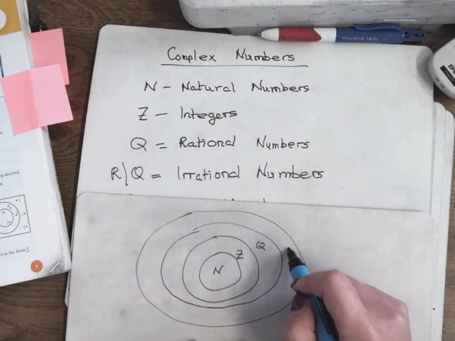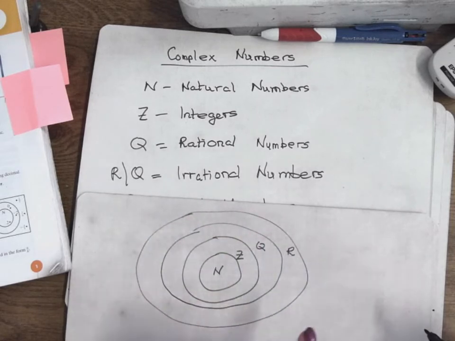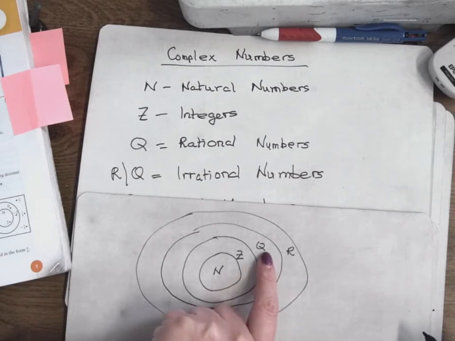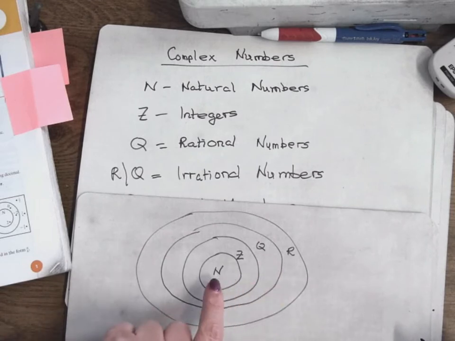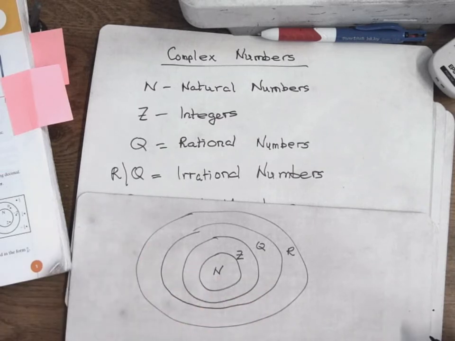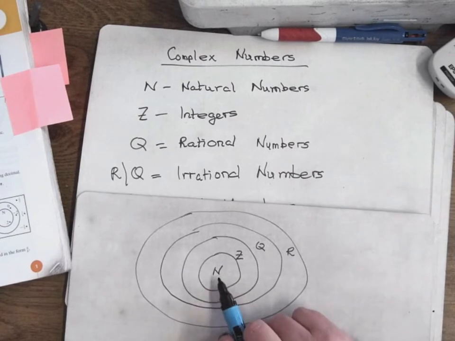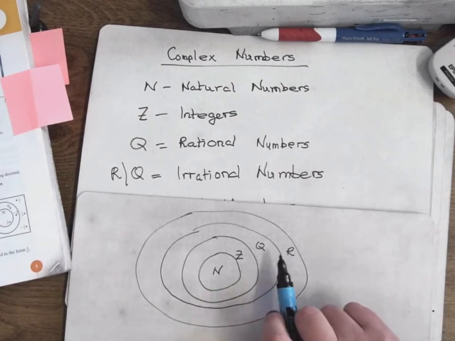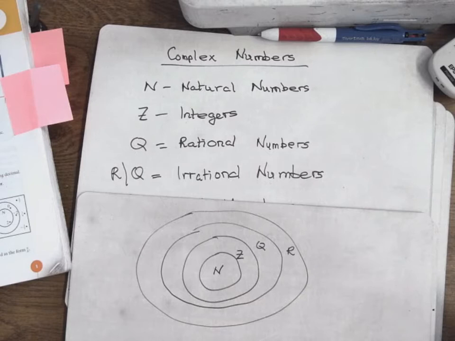So everything is real. All integers are rational numbers, and natural numbers are in the Z set, they're in the Q set, and they're in the R set. Okay, is that alright? That's the first section.